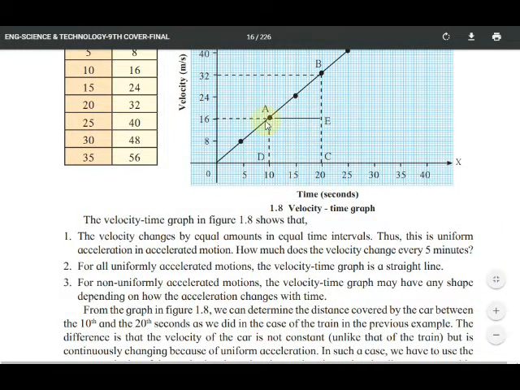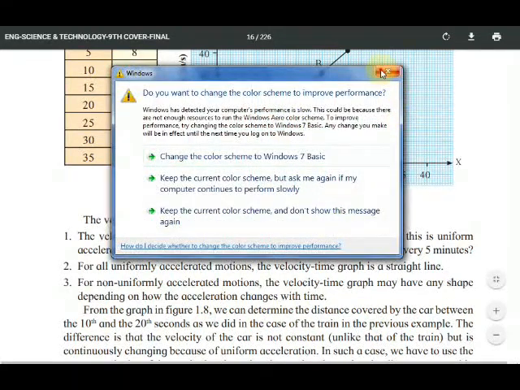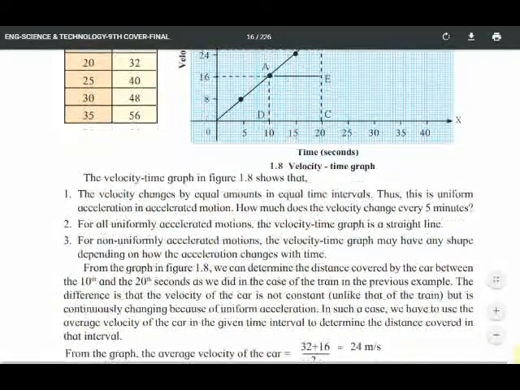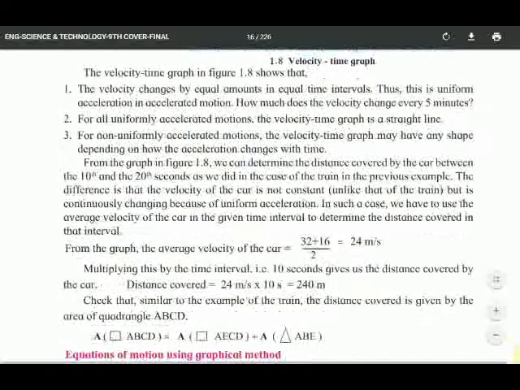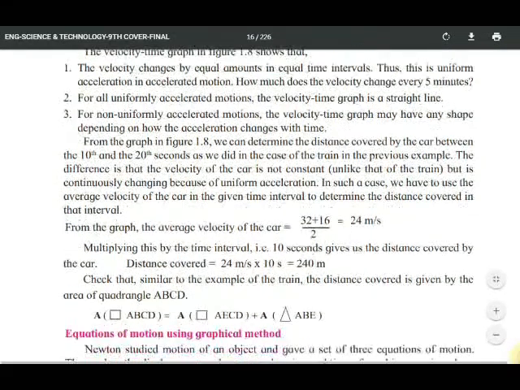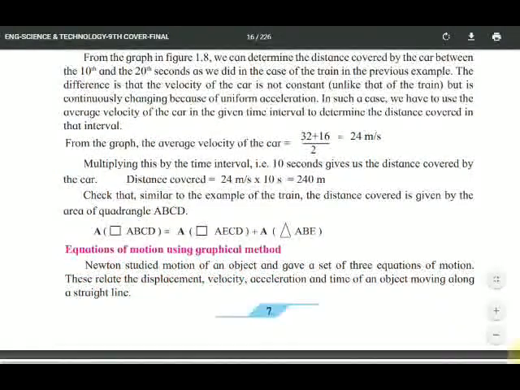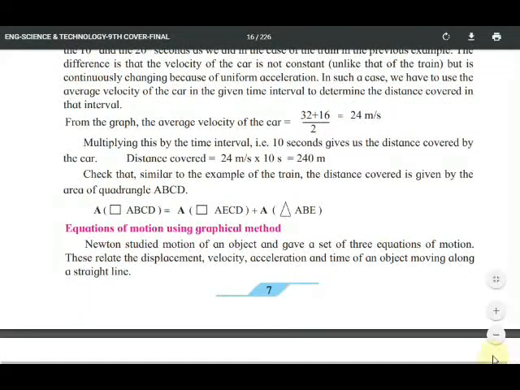This area plus this triangle ABE, you have to add, yes or no? Then if you add these areas, you can see the area of quadrangle ABCD. Only see this. It is not coming for the examination, you only see that.